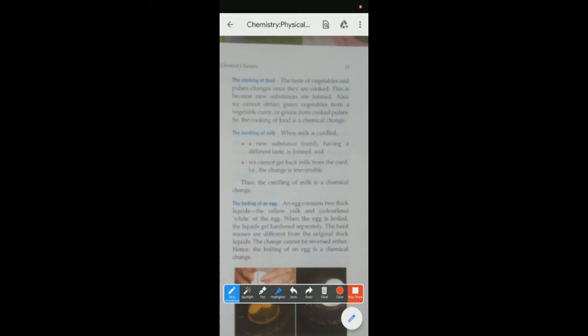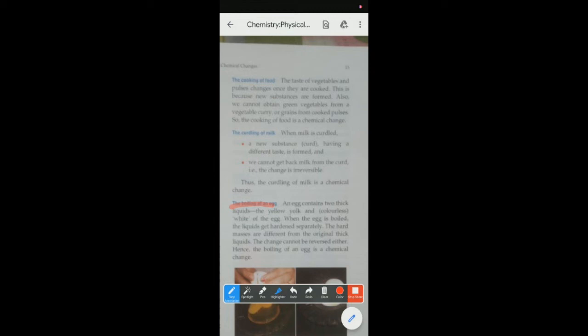For another example we can take, if we boil an egg. When we boil an egg, the yellowish part and the white part convert into a dense formation.